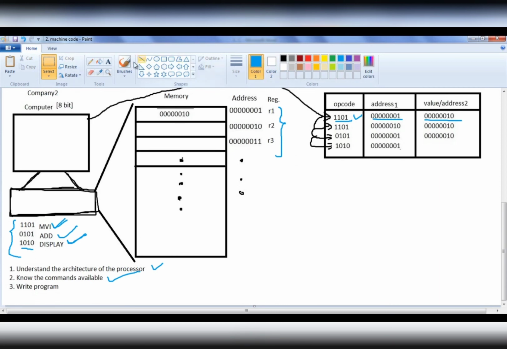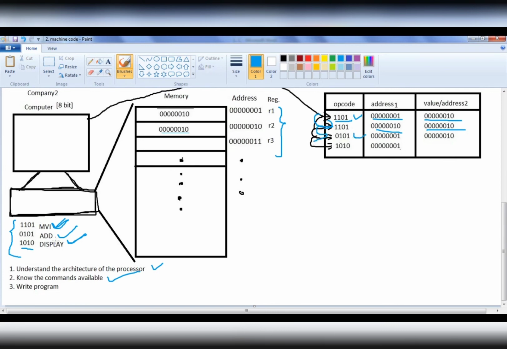Then the computer moves to the next instruction, and we are telling again 1101. 1101 indicates move immediately. We are telling move immediately this value to this address. So the computer takes that value and puts it in the specified address. Then the computer moves to the next instruction. We are telling 0101.